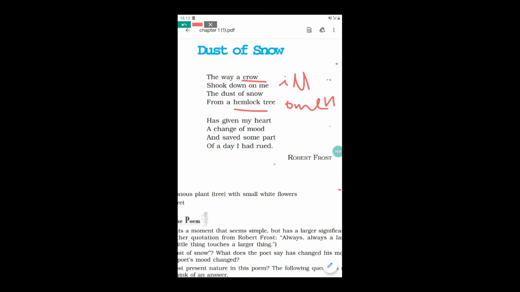So this is the English explanation of this poem, but I wanted to explain it in Hindi as well so that you can also get the meaning.